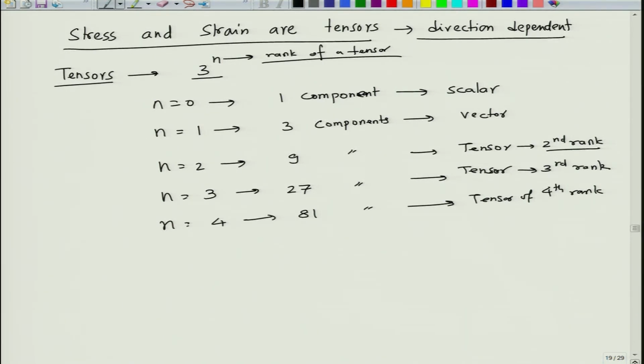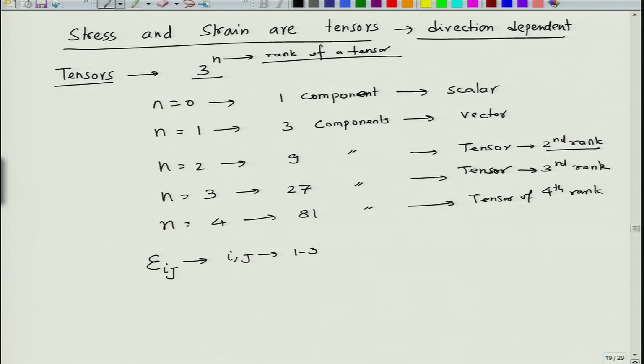But as far as stress and strain are concerned, strain is depicted by the notation epsilon ij, where i and j are integers going from 1 to 3. So, i and j can vary from 1 to 3.